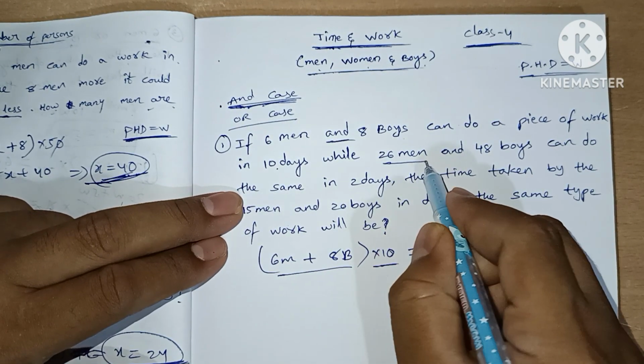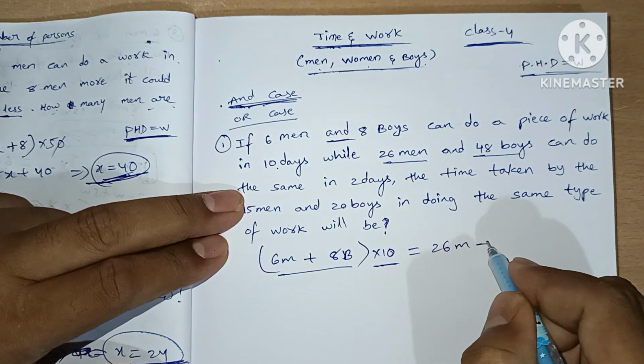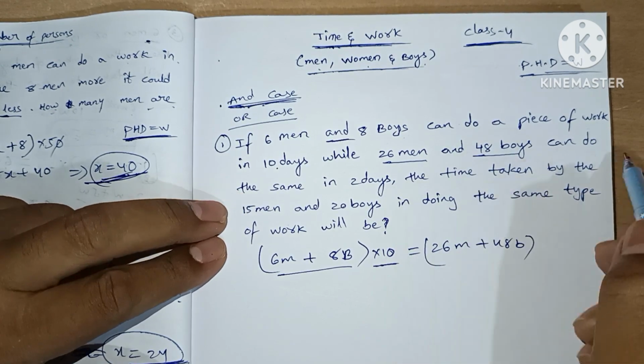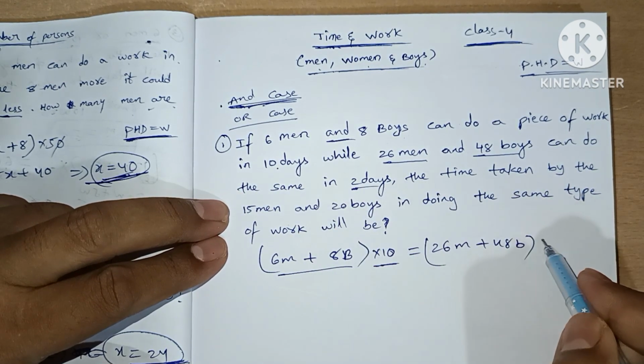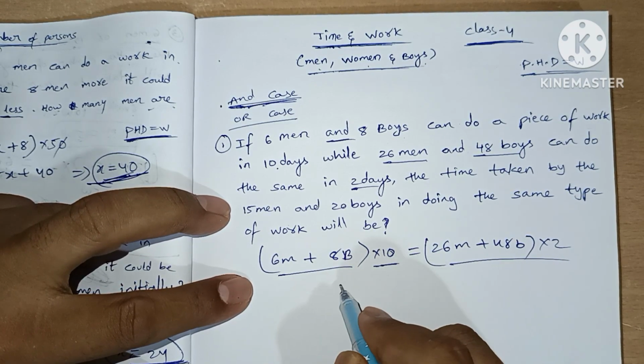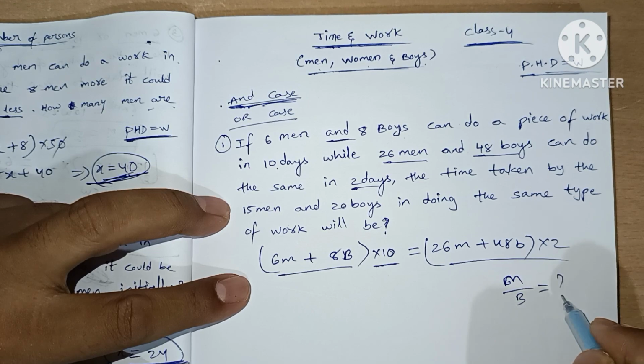Next, given that 26 men and 48 boys completed the same work in 2 days. So this is also work. Now we are going to see the men to boys ratio.